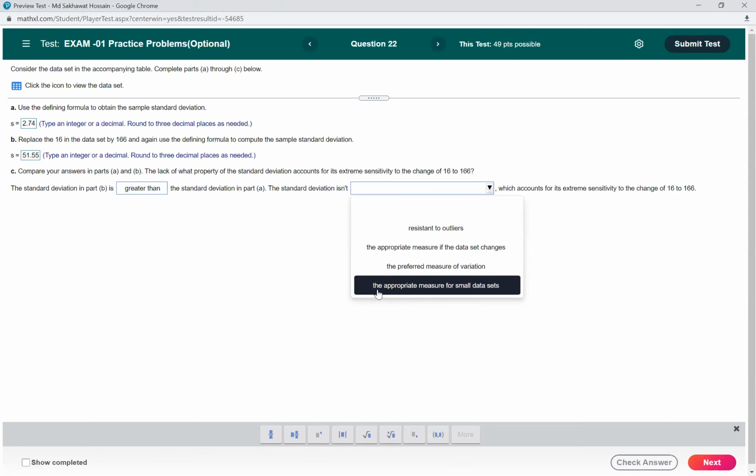Resistant to outliers. Yeah, because it's extremely sensitive to outliers, right? Yeah, so we got the correct answer. Yeah, thank you.